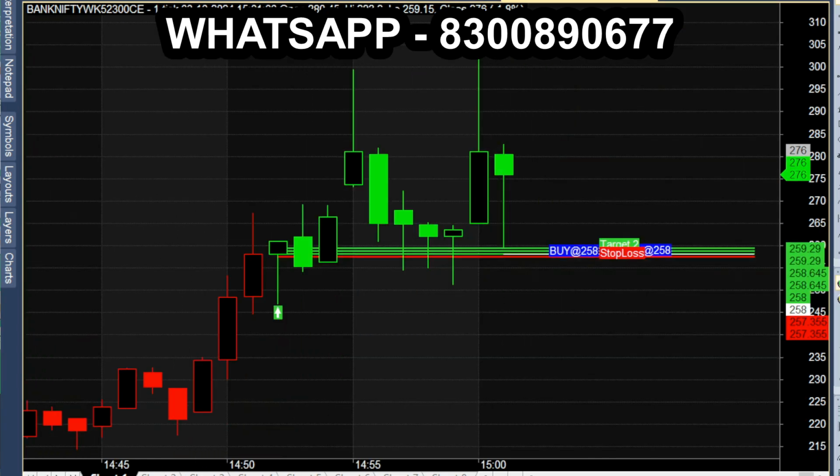T2 300 at the money option we are watching. The buy call came at 258 and market moved all the way to 300. Like this you can change script: in the money, at the money, out of the money. Through changing script also you can get the signal. Through the signal you can do your intraday trading.